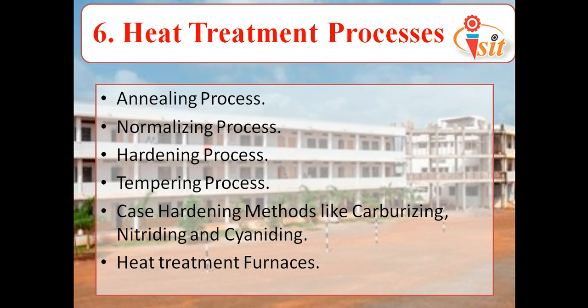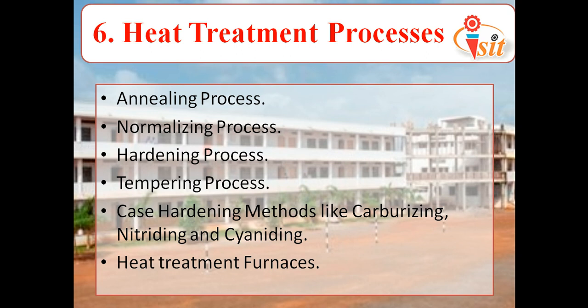So we again heat the hardened steel to some temperature, then hold the steel at optimum temperature for some time to get homogeneous structure, and then we again cool it in air to get optimum hardness as per our requirement. Okay. Next, we have case hardening methods like carburizing, nitriding and cyaniding.